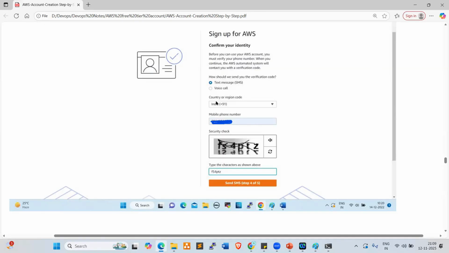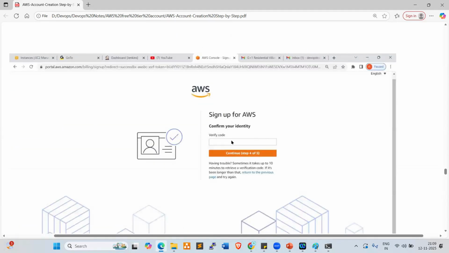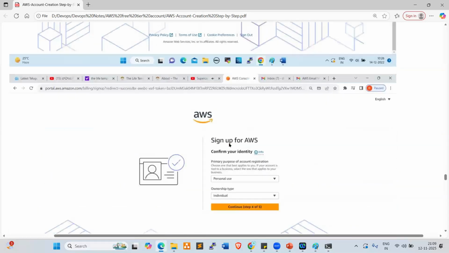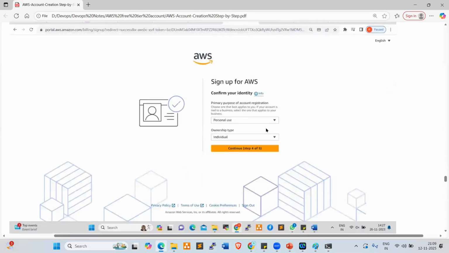Select text message, country region, you can give mobile number also, and a security check. You can give this security check code here. Click on send SMS. You will get the verification code here that you need to enter. Once you enter this, it will ask you to choose personal use or business, individual or group. We need to choose personal use only and individual ownership. Click on continue.